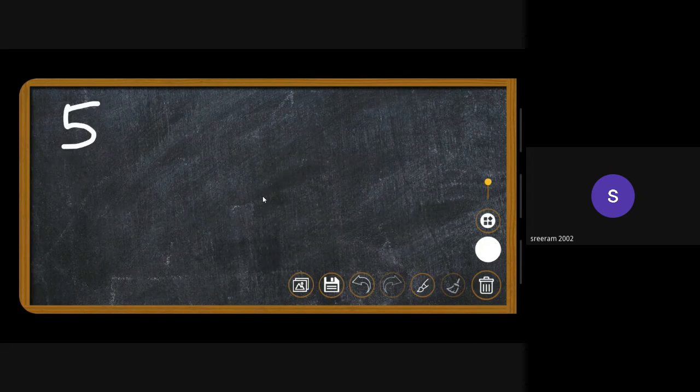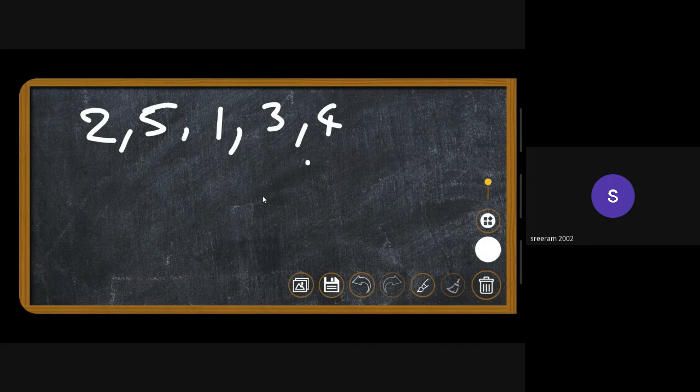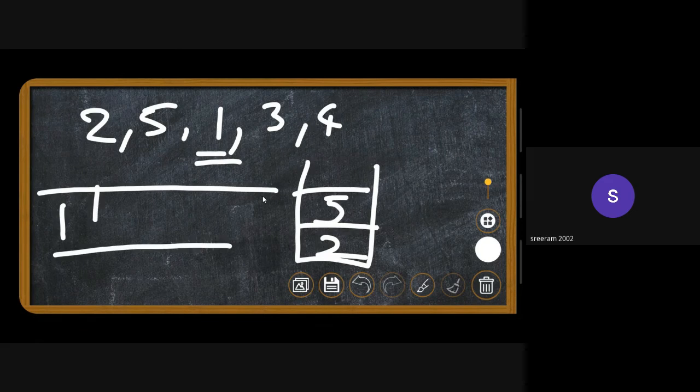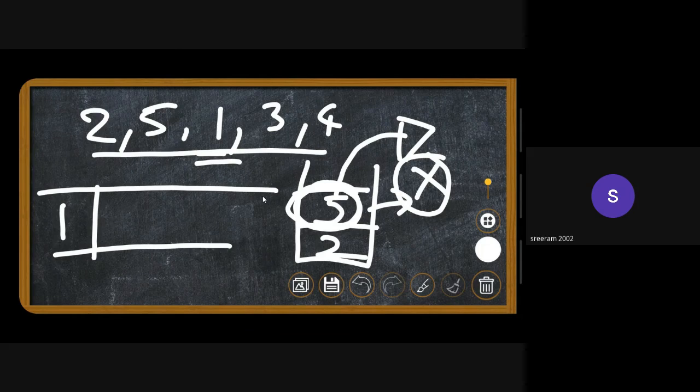But if it is in this way, 2, 5, 1, 3, 4, the first element that will be entering the stack will be 2. Second element will be 5. Since we are expecting 1 and we got 1 in our third location, 1 will be entered into our queue. But now when I try to pop, I'm losing 5. But it's not 5's time to enter the queue, right? But we're losing 5.